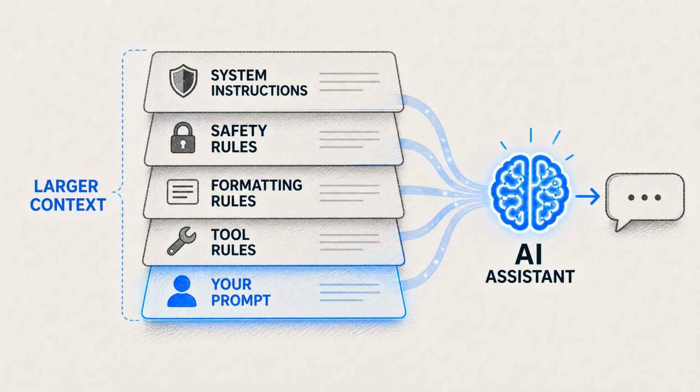When you chat, your message is not always the only instruction. There may be system instructions that define the assistant's role, safety rules, formatting rules, or tool rules. Your prompt sits inside a larger context that the model uses when deciding what to say.